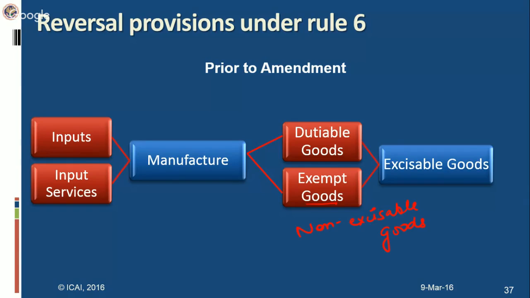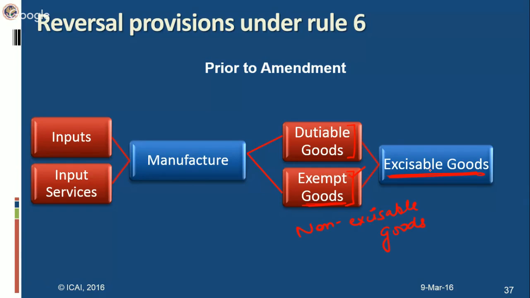But in case of the non-excisable goods, the reversal was not required because the definition of final product as well as the definition of exempted goods specifically said that any excisable goods. So when it says any excisable goods, it clearly lays down that exempted goods will only be those goods which are excisable in the first place. Okay, and dutiable will anyhow be excisable.